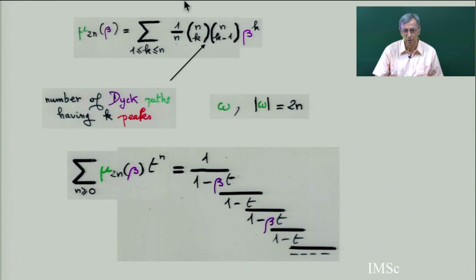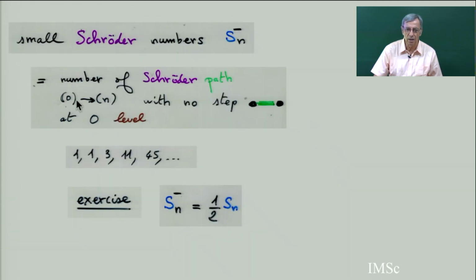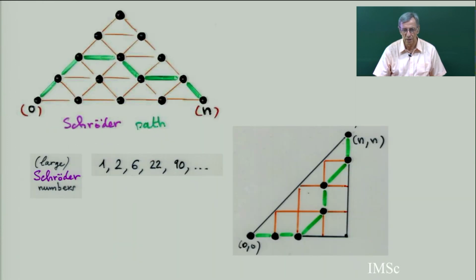It's just a consequence of this continued fraction. Now, sometimes in the literature, you will see a second family of Schroeder numbers, the small Schroeder numbers. The small Schroeder number counts Schroeder paths, again going from 0 to n, but with no step on the 0 level. If I take this interpretation, it's a Schroeder path, but there is no step on this level.